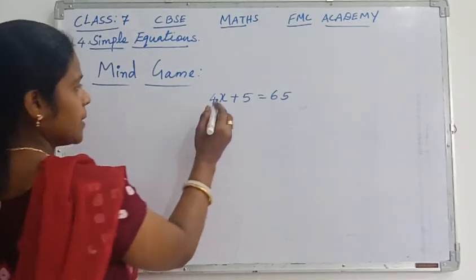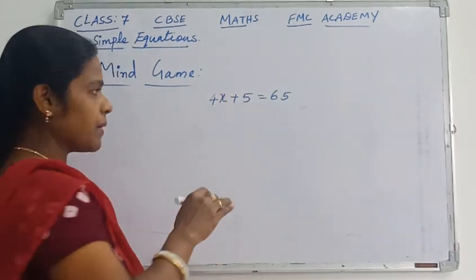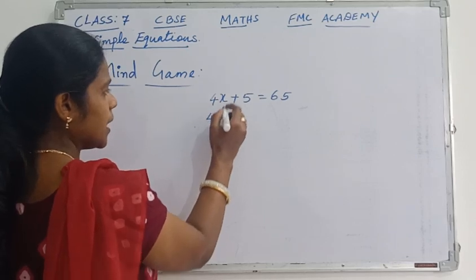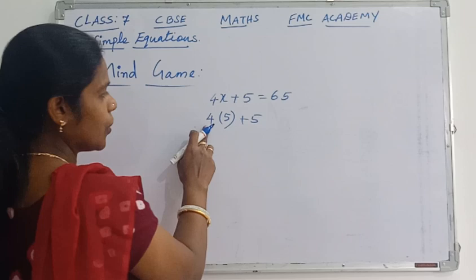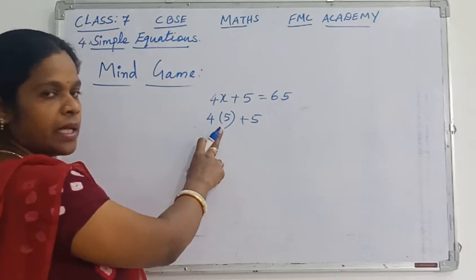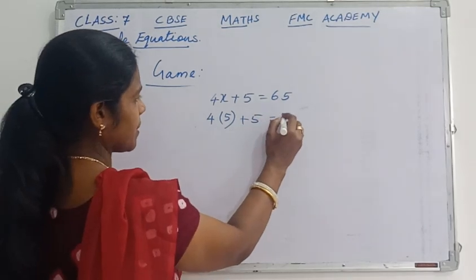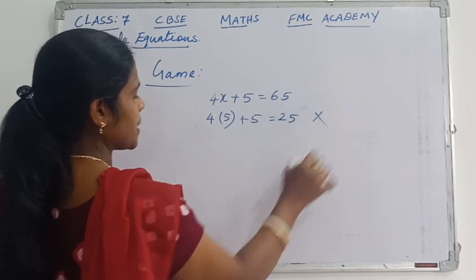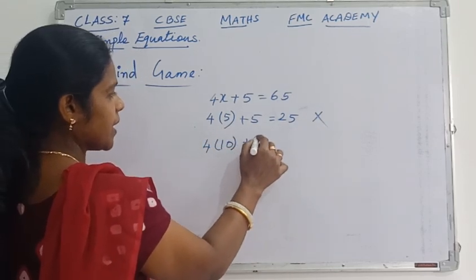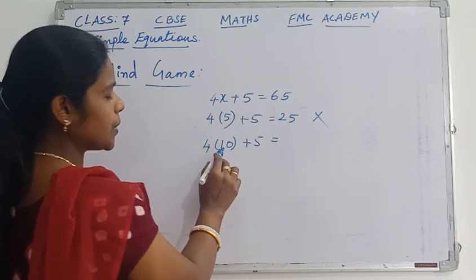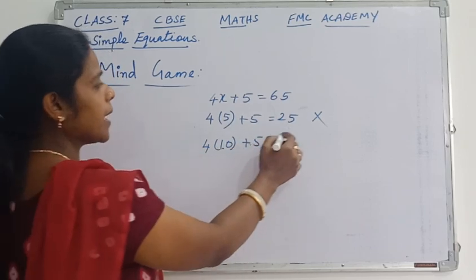To find it out from our side, in place of x let us take 5 and try. 4 fives are 20, 20 plus 5 is 25. It's not possible. Next, suppose you take 4 into 10, that is 40, plus 5 will get 45.